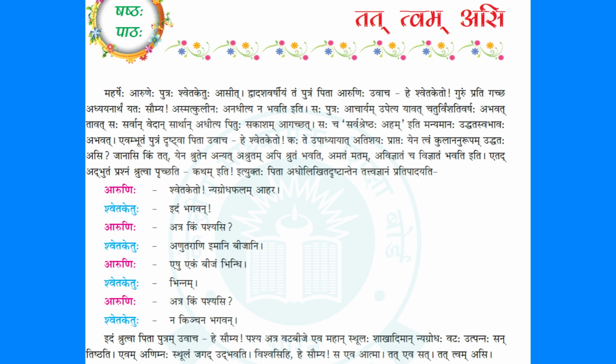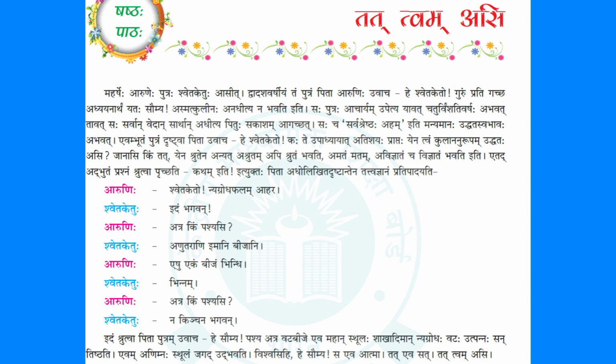Anutarani imani bijani. So, he says, he opens the fruit. Anutarani. Anu is like atom. Anu is minute, small atom. Anutarani, like atoms. I know atom cannot be seen, but he gives an example. Like when we have to say extremely small, okay? Like very small. Anutarani, imani bijani. Bijani, the seeds. Very small seeds I can see, he says. Eshu ekam bijam bindhi. So I can give the example like poppy seeds. If you have seen poppy seeds, very small seeds. That type of seeds are seen in the fruit of banyan tree.